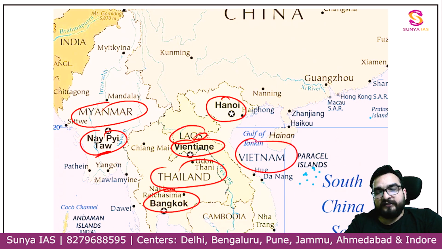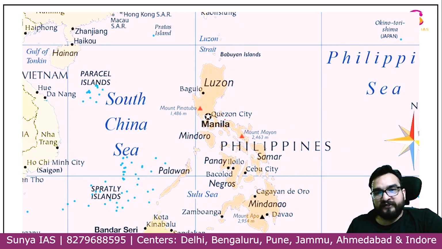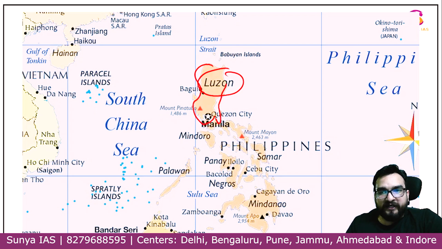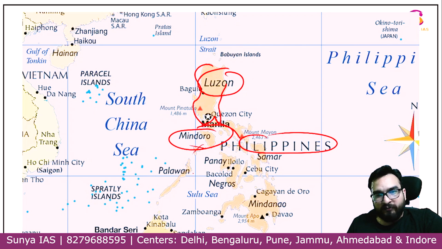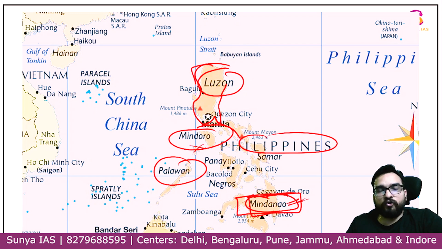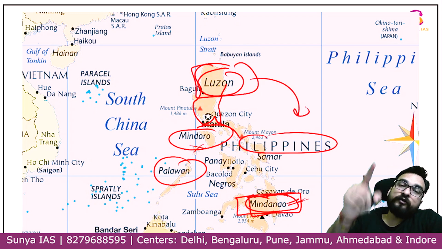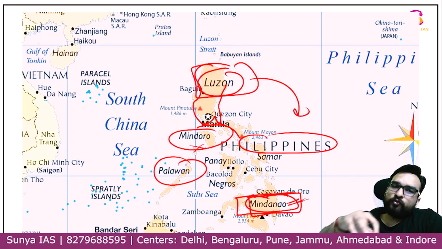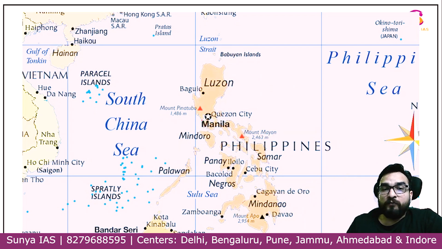And now we are seeing this particular Philippines. Philippines capital is Manila. This is also containing a lot of islands. One island is Luzon. Luzon island is of Philippines, guys. Mindoro island, no need to remember. Palawan island, Mindanao island, you try to remember. Mindanao. ये आप ध्यान में रखो, Mindanao and Luzon. 2 islands from Philippines. I would tell you कि at least ये याद होना चाहिए. उसके ऊपर 1-2 आप याद रखना चाहते हो रखो. But this Manila is in Luzon only.